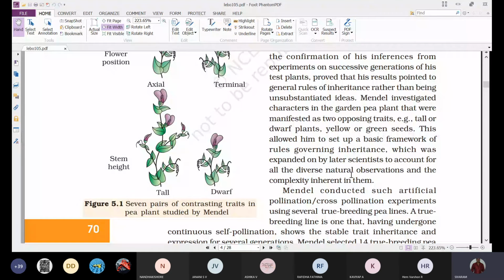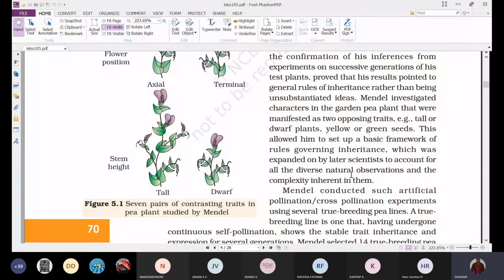He didn't even publish any book. Every one or two months, whatever results he got, he used to publish in the local newspaper. In those days, who was reading this newspaper? Only a very few people were able to read the newspaper, and they only knew about these concepts.